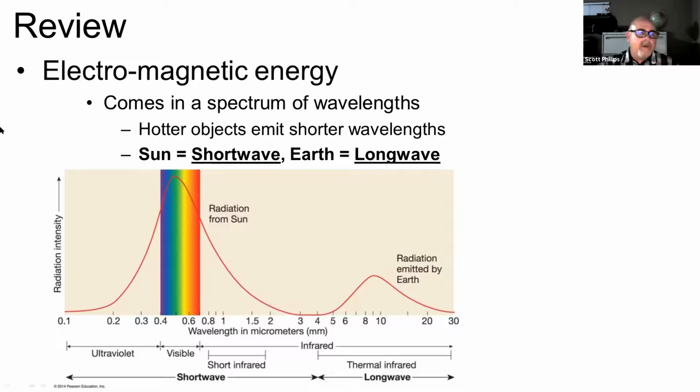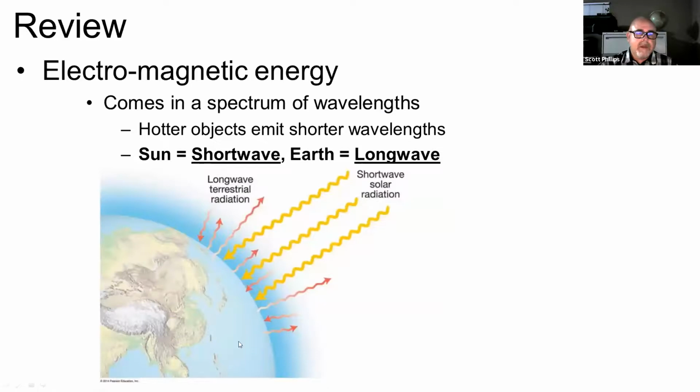Recall we've talked about electromagnetic energy and how the sun is hotter, so it has shortwave energy, and the earth is cooler and it emits longer wave energy. All right, so we have a shortwave, high powered energy from the sun, with a shorter wavelength. Because the sun is hotter, it warms the earth, and then the earth in return balances that out through the emission of terrestrial radiation, long wave energy.